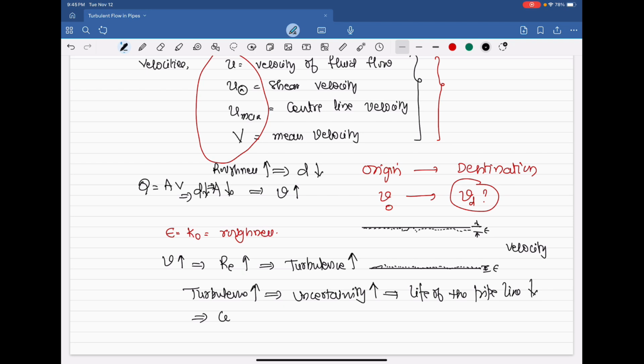When the life of the pipeline is reduced, uncertainty increases. What happens? Your commitment as an engineer, your commitment for delivery, gets affected. This is the total meaning of learning fluid mechanics, turbulent flow. Why I have taken turbulent flow as the first topic, you might have understood by this time. With this, I want to close for today because it is the first day. From my side, there are many other definitions which I will give in the second lecture. And please look forward to my second lecture.